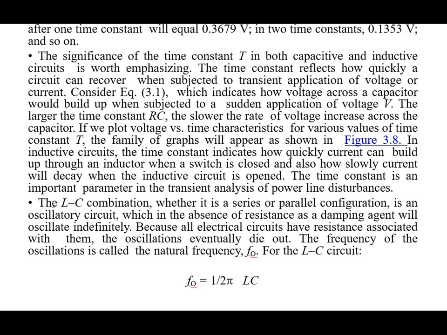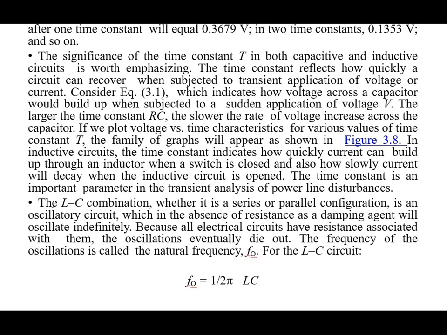The response will be oscillatory, and in the absence of resistance as a damping agent it will oscillate indefinitely. Because all electric circuits have resistance associated with them, the oscillations eventually die out.